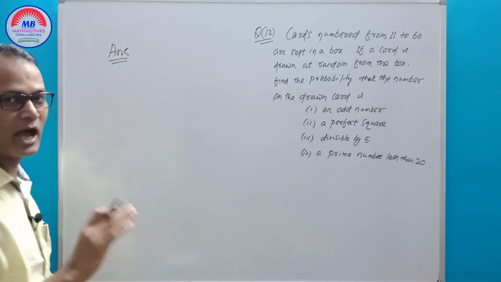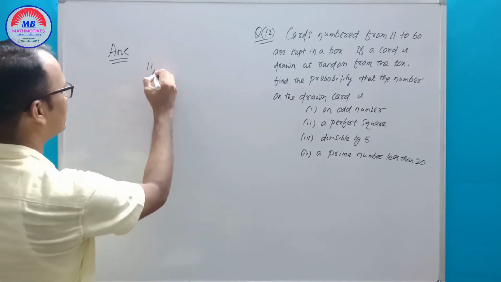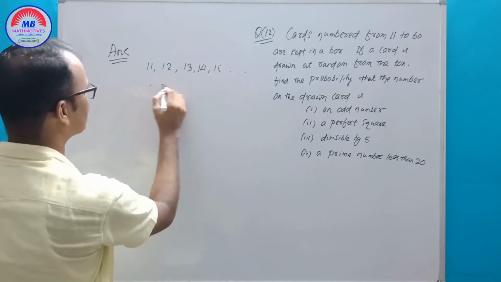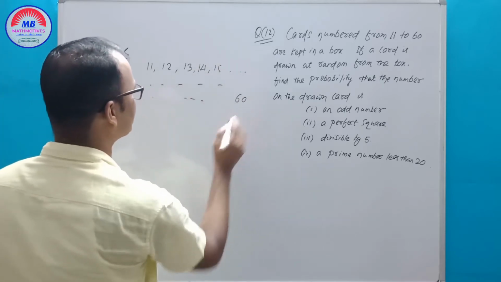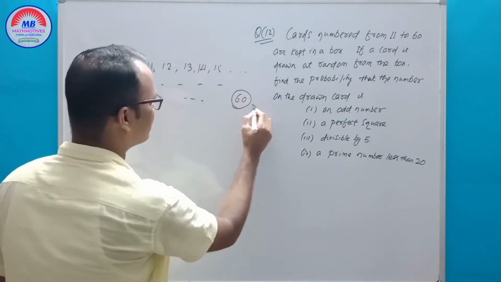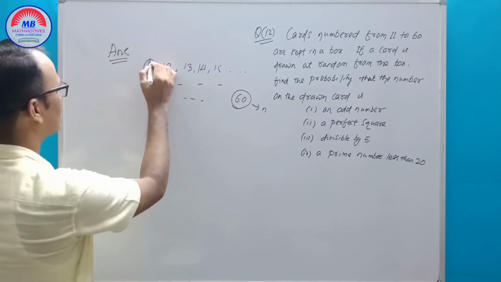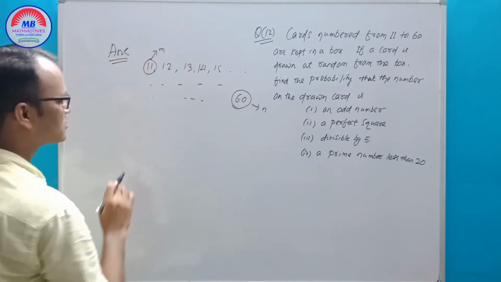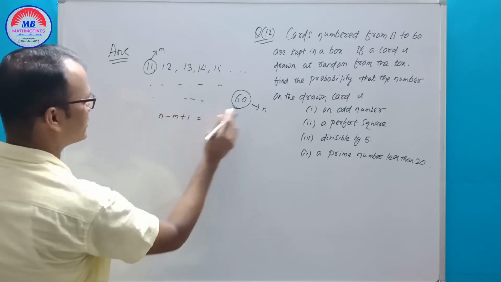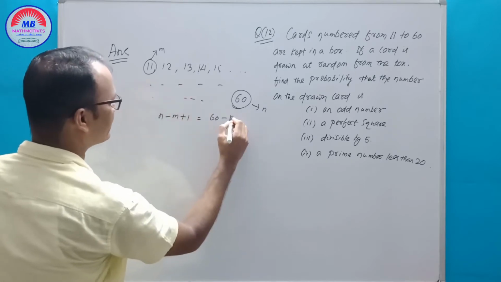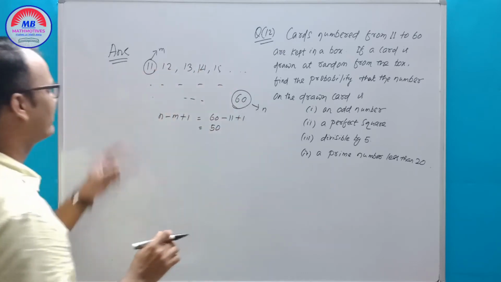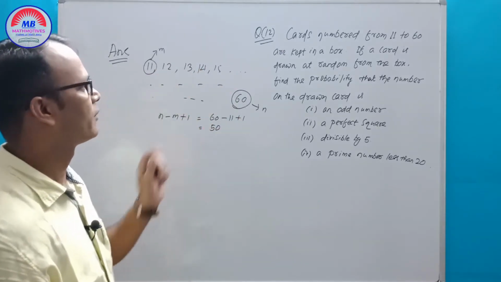11 to 60, how many numbers are there? If we list it, 11, 12, 13, 14, 15, like this up to 60, how many numbers are there? How to find? If you take the first number as m and the last number as n, then how many numbers? There is a formula: n minus m plus 1. So here it is 60 minus 11 plus 1, that equals 50. So from 11 to 60, there are 50 numbers.